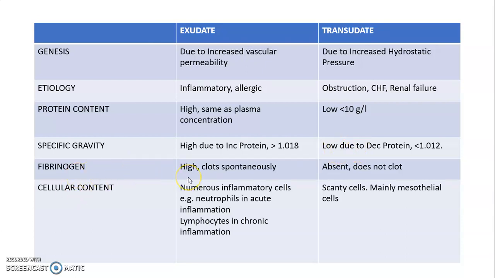Fibrinogen level is high, so the exudate fluid clots spontaneously, while fibrinogen is absent in transudate and it does not clot. As for cellular contents, exudate has numerous inflammatory cells, for example neutrophils in acute inflammation and lymphocytes in chronic inflammation, while transudate fluid is scantily cellular, mainly comprising mesothelial cells.